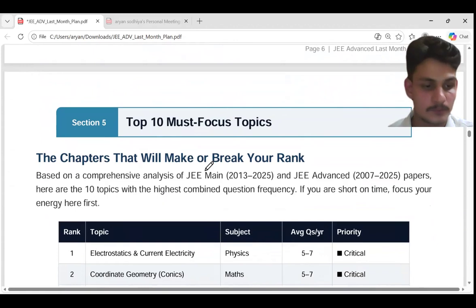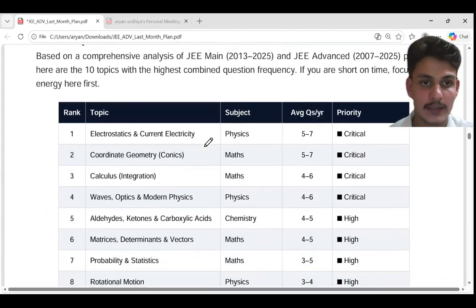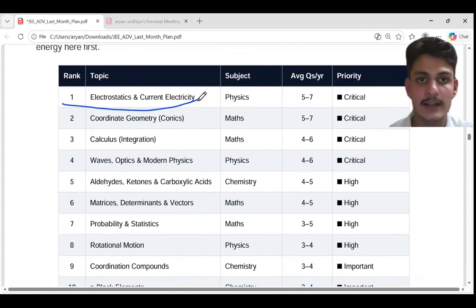Now I will give you the final critical topics, like highly important topics. Okay, there are 10 topics that are very, very important, like electrostatics and current electricity. It is a very important topic. Every year, like 2020, 21, 22, they have asked 5 to 7 questions on average. So that's very important. I have mentioned the priority here as very critical.